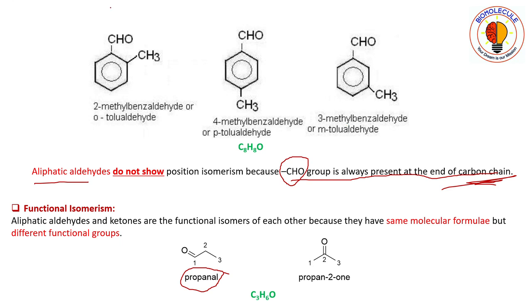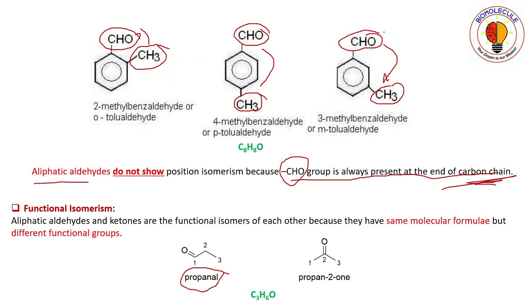So in this one we can see here that the carbonyl group and the methyl group, they are ortho to each other. In this one, carbonyl group and methyl group, they are para to each other, whereas in this 3-methyl benzaldehyde molecule both the groups are meta to each other. Here you can see that this one is ortho, this one is para, and this one is meta.